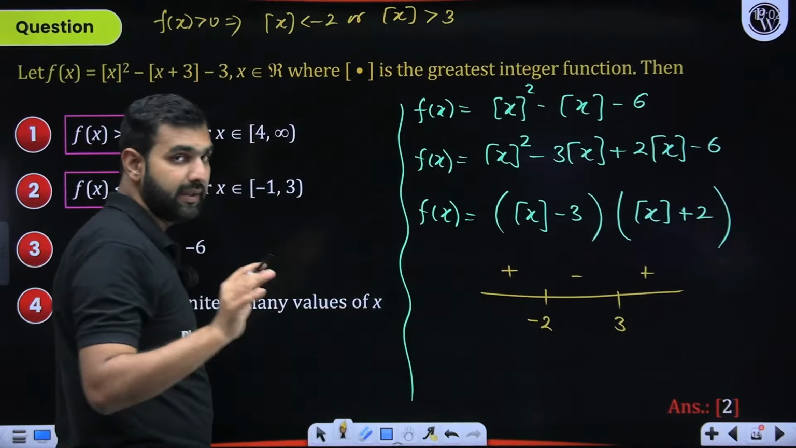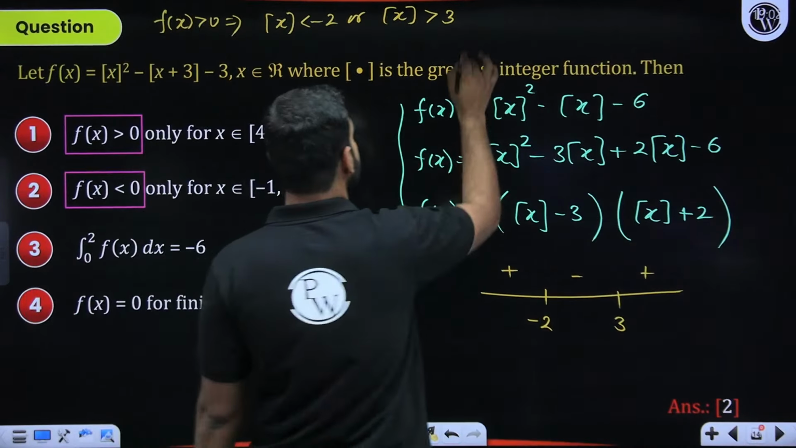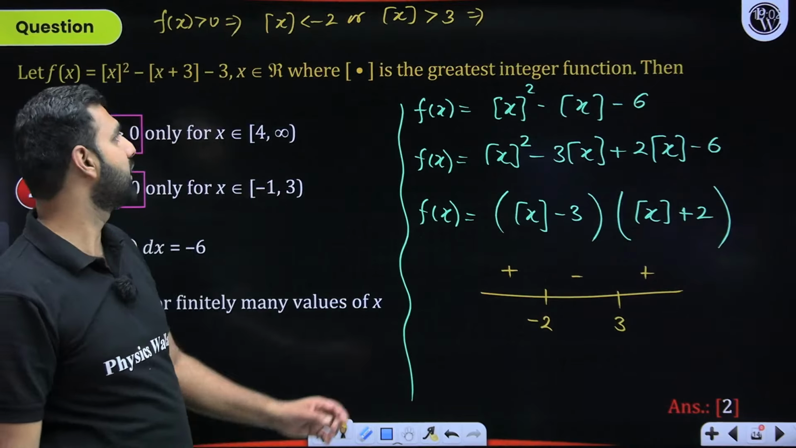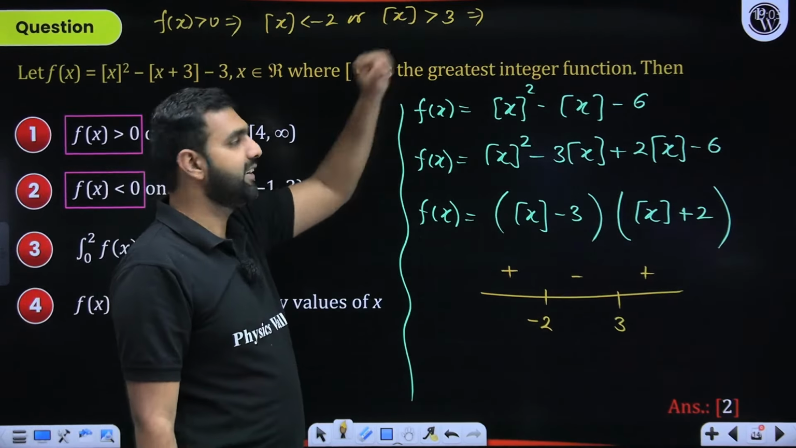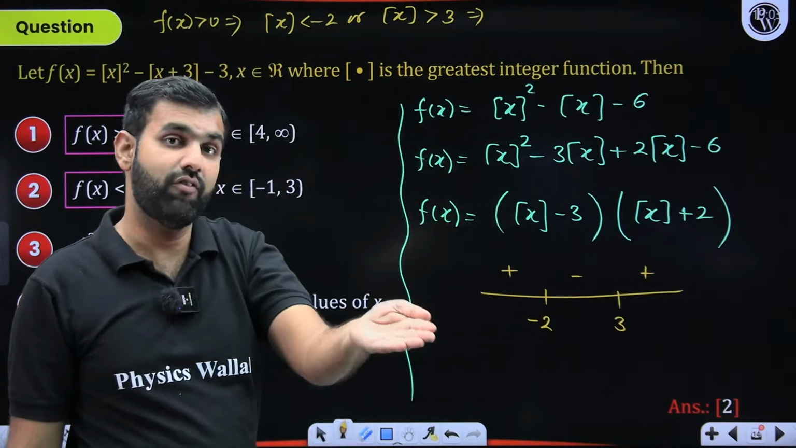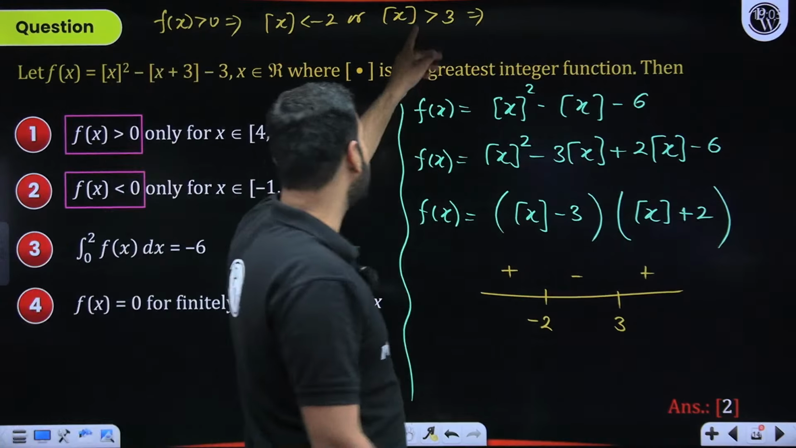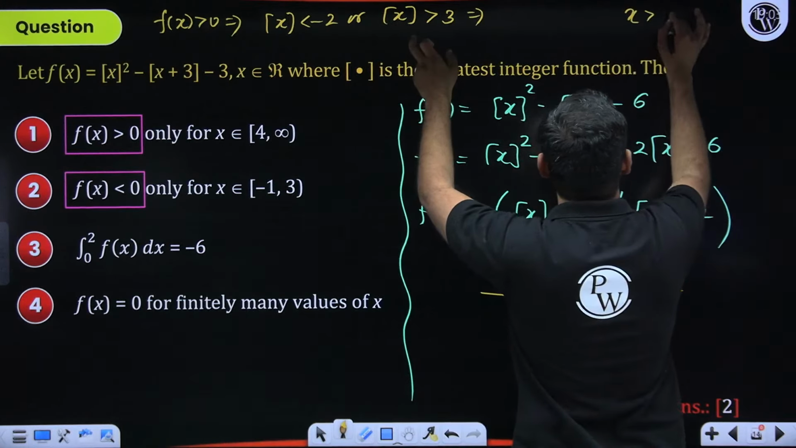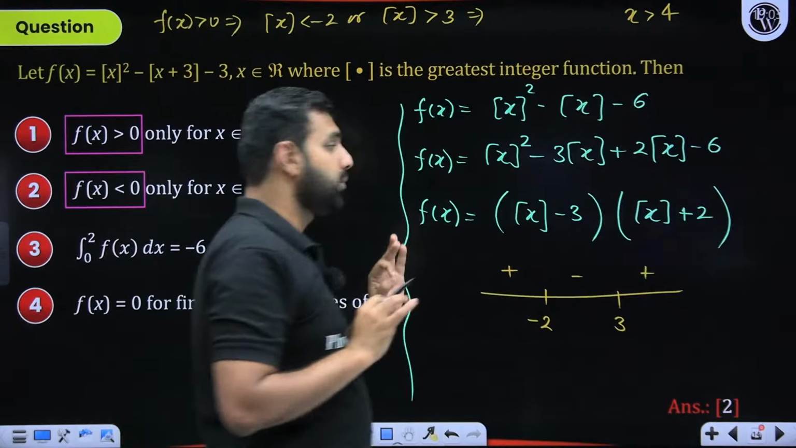It should not even be equal to. Do you not think that, sir, very clearly we have reached this conclusion that GIF of x should be greater than 3, which means I cannot have 3.1, 3.2 because their GIF will be 3. So I need to take values greater than 4. So from here, I'll say that x should be greater than 4.